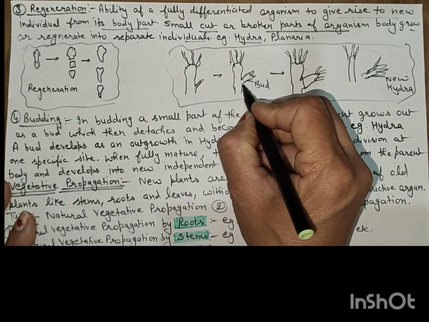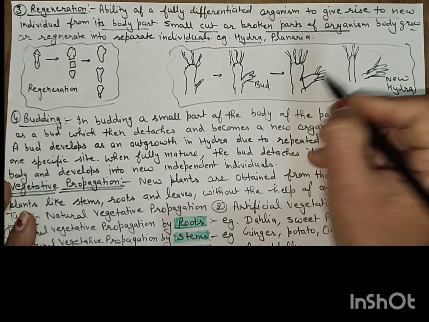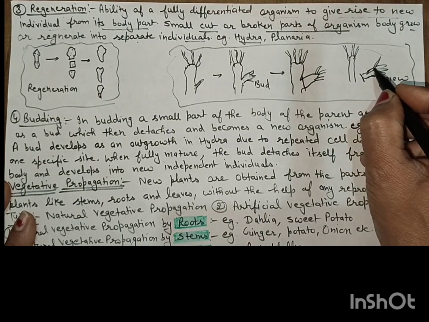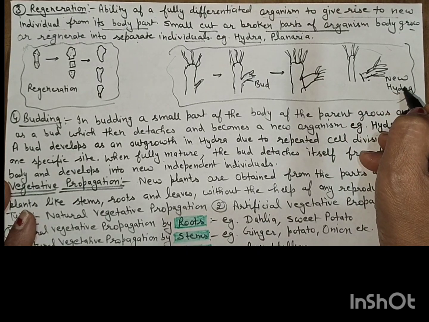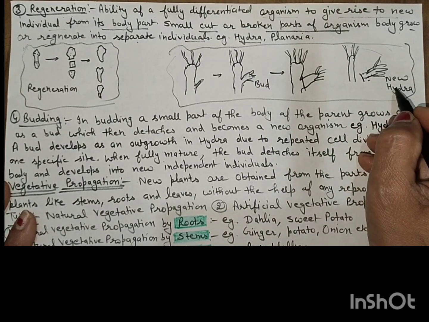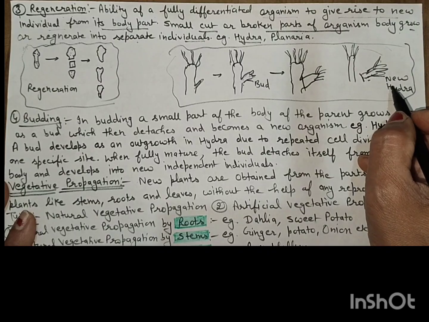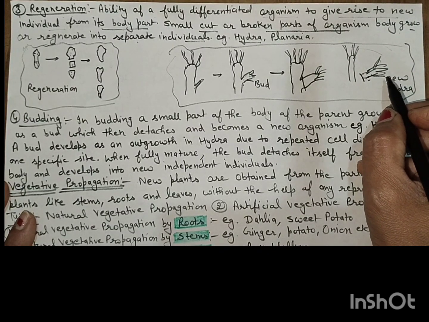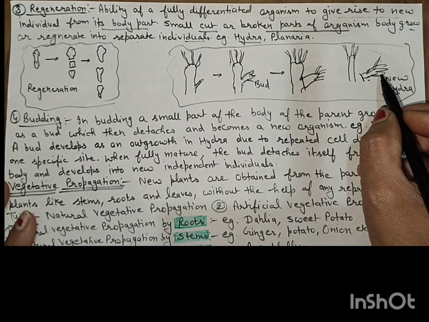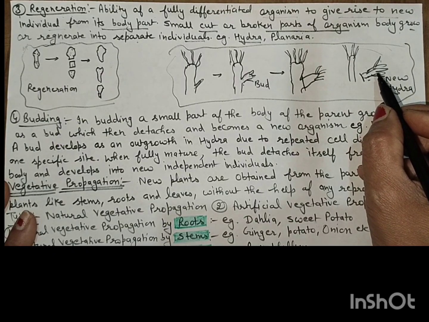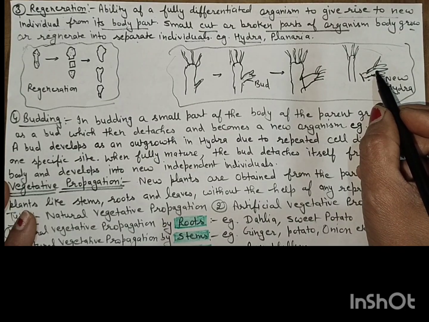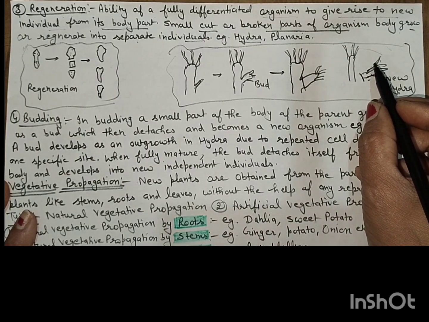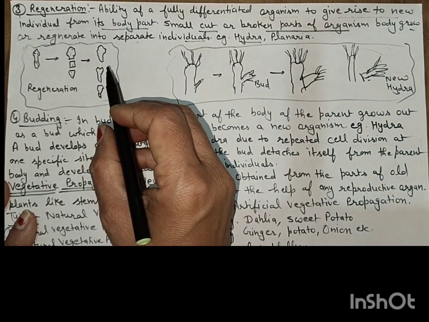This is called the bud. When this bud detaches, it develops into a new organism or new hydra. This is called regeneration. In daily routine, you can see regeneration in the wall lizard. When the wall lizard leaves its tail, the tail reappears. This is an example of regeneration.